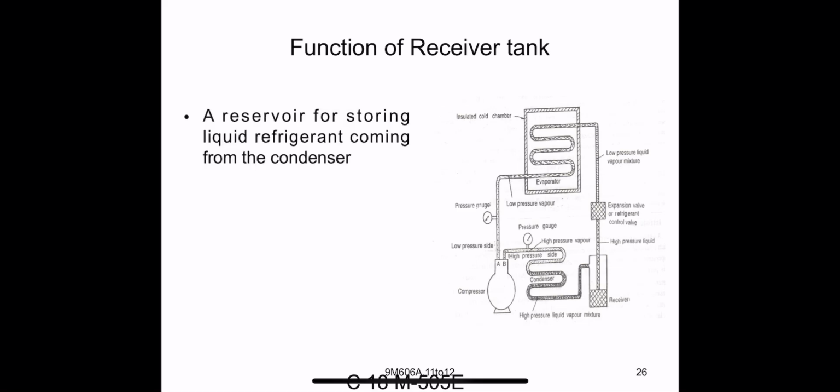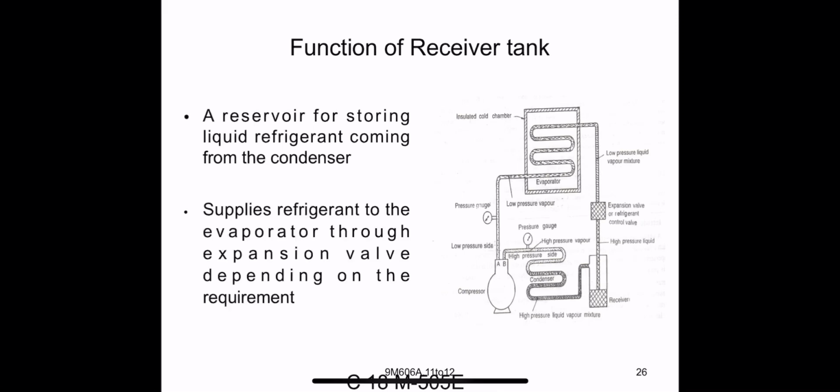The main function of the receiver tank is as a reservoir for storing the liquid refrigerant coming from the condenser. It supplies the refrigerant to the evaporator through the expansion valve depending on the requirements. So what are the requirements we require? Based on those requirements, it supplies the refrigerant.